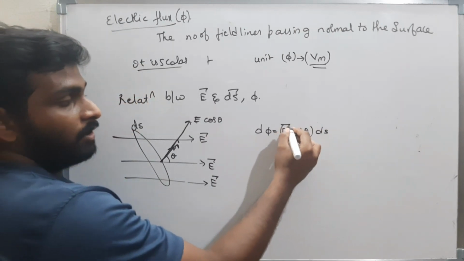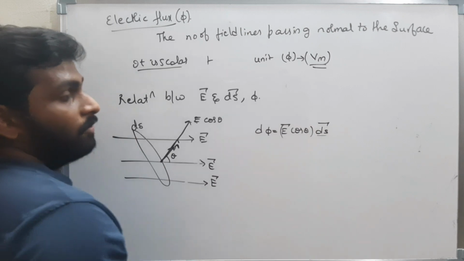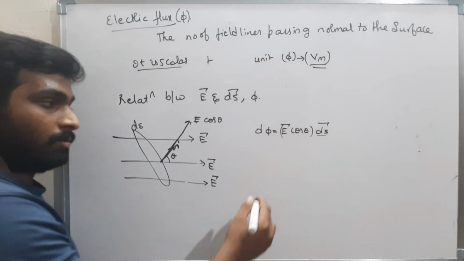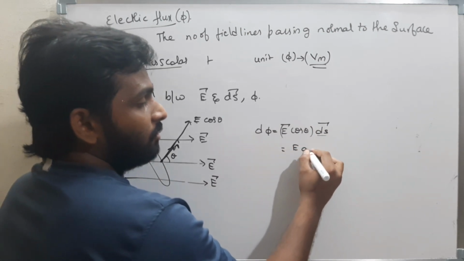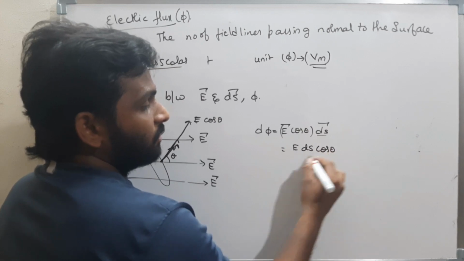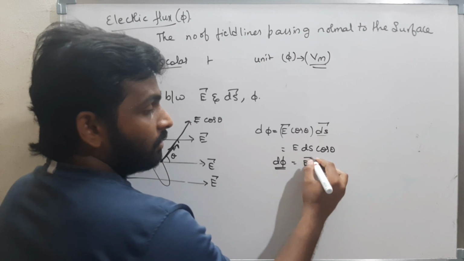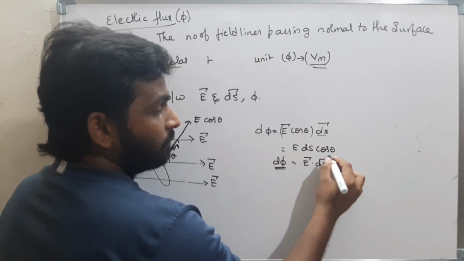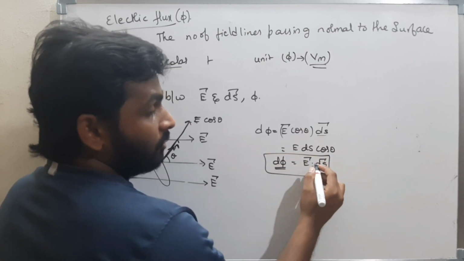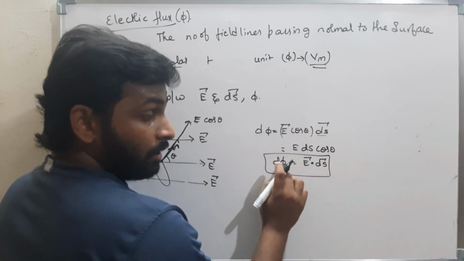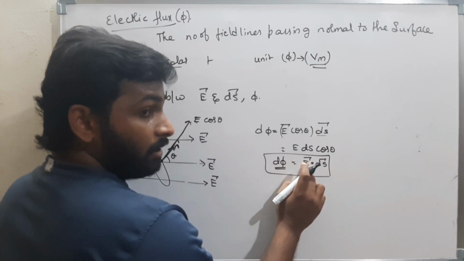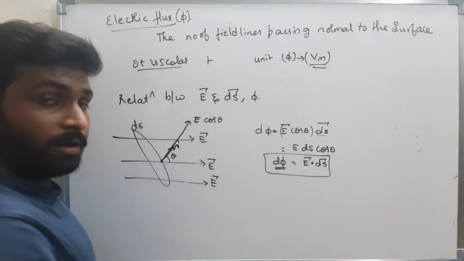Where E is a vector quantity and ds is also a vector quantity. Therefore, what is this? dE into ds cos theta. That is nothing but d phi, which is E bar dot ds bar. The flux is the dot product of the electric field and the area vector.